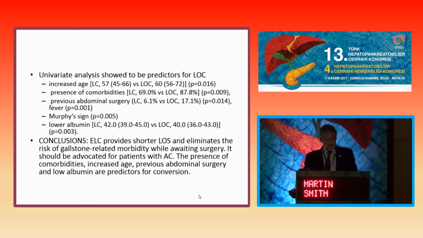But what I thought was quite nice in the study was the univariate analysis where they looked at conversion in patients with acute cholecystitis, and they showed that increasing age, presence of comorbidities, previous abdominal surgery, a Murphy sign and low albumin all predicted conversion in the early group.